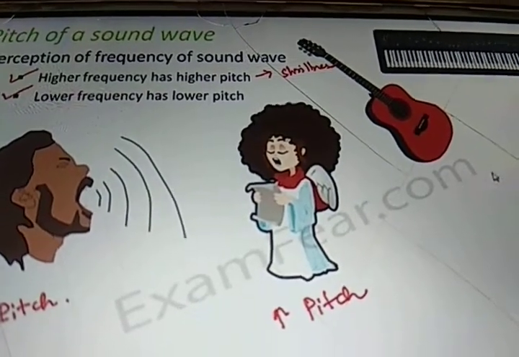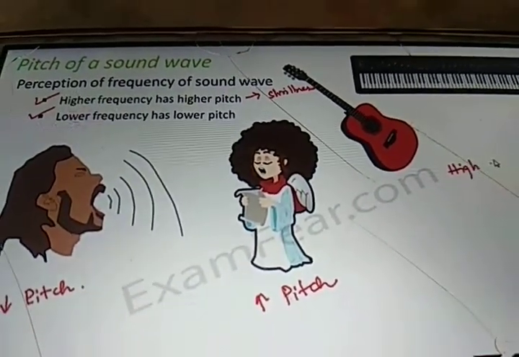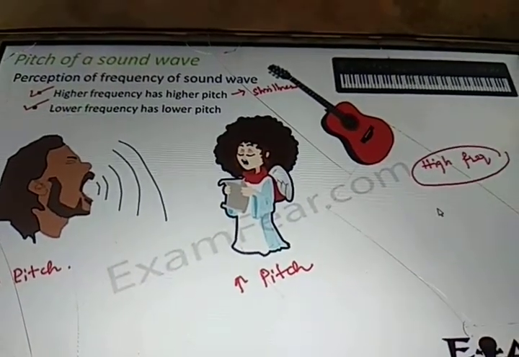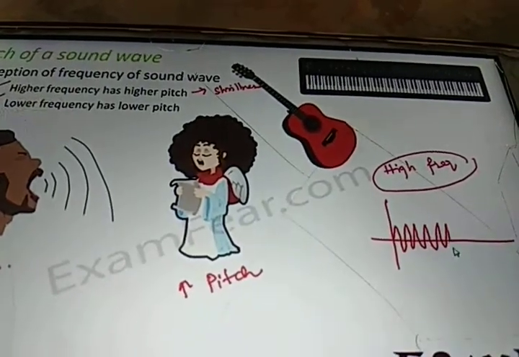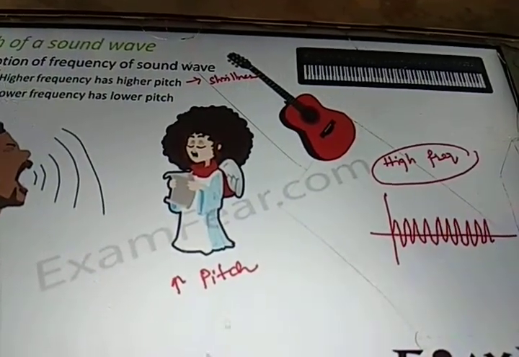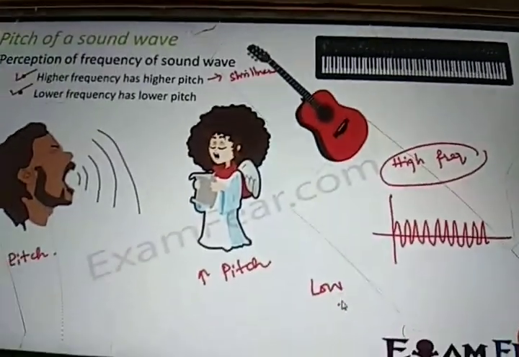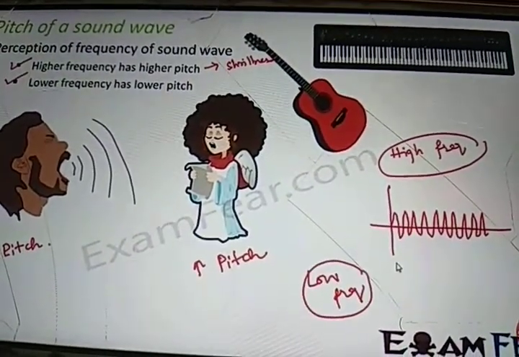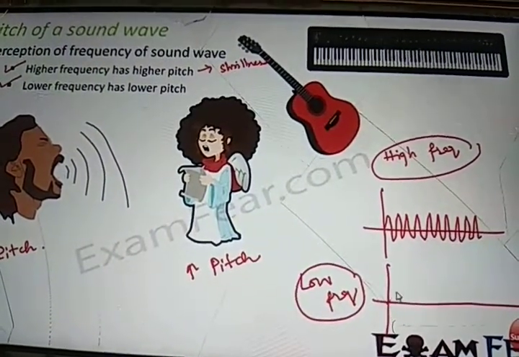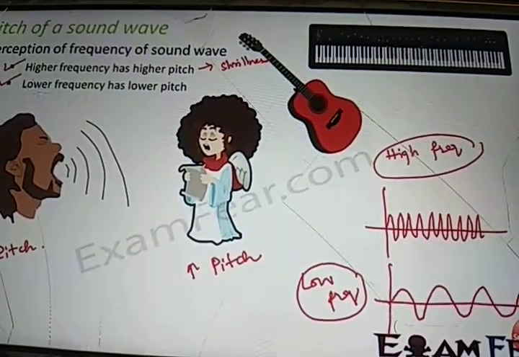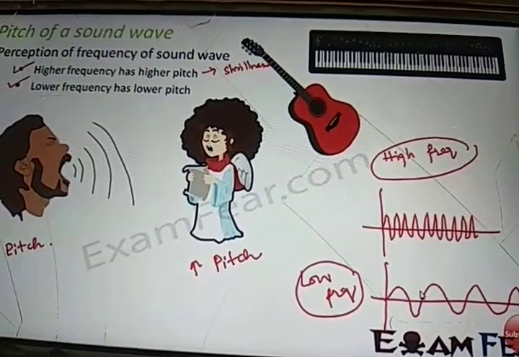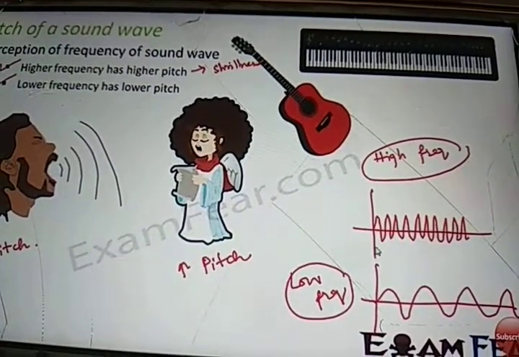Now what do we mean by higher frequency? If we talk about high frequency, it would look like this. That means it is covering too many oscillations over a period of time, so the waves will be closer to each other. If you talk about low frequency, this is how it would look. In low frequency, you see the waves are spread out.